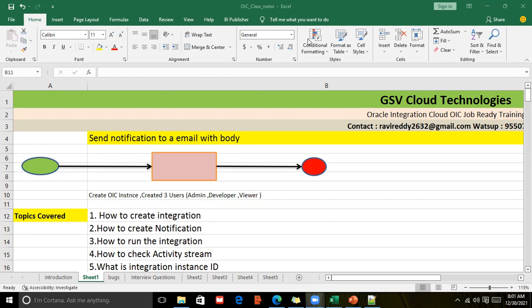Minimum till the class is completed you'll get for sure, and after that I can give 1 to 2 months. But you can create your own instance basically. I will tell you in class 1 how to create the Integration Cloud, for free. It won't cost anything. Yes, sir. Thank you.